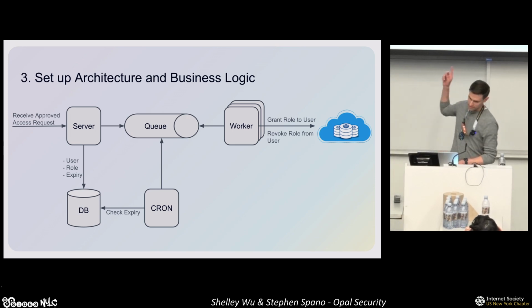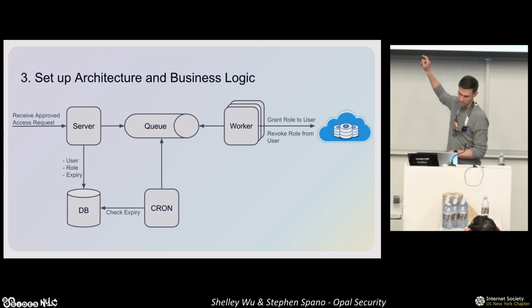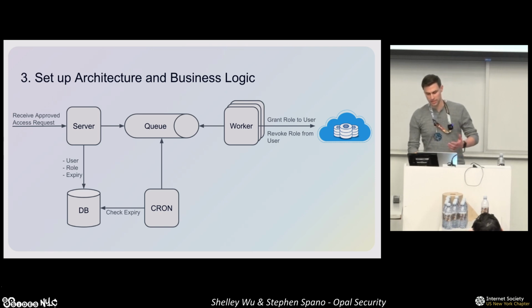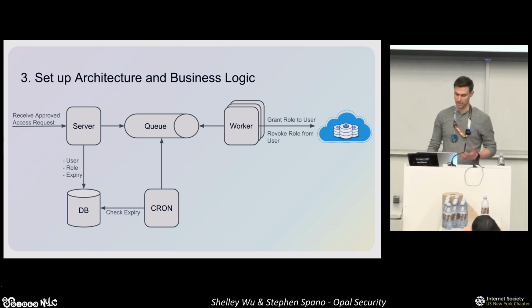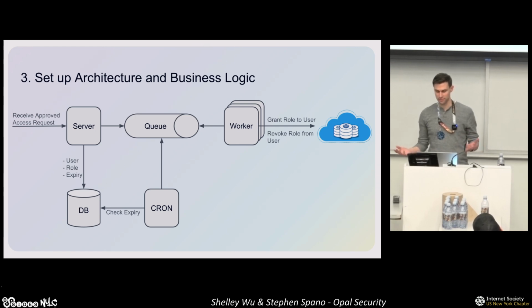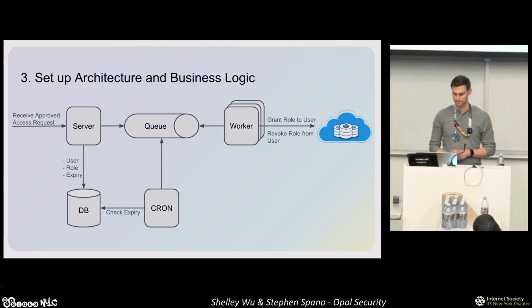The server receives an approved access request. The details of that request, such as duration and the role, are written to the database. A job's queued. It gets picked up by a worker, which sends a grant role request to Snowflake. If all goes well, the user should have their shiny new grant. Forfeiting access is virtually identical, but instead of executing the grant command, the worker issues a revoke command to Snowflake.